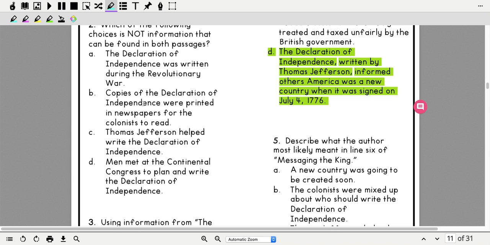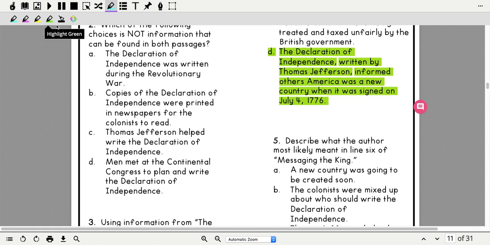Actually, now that I'm looking at it, I don't see it in Messaging the King. Thomas Jefferson's name is in bold. I can see that. It's very easy because I just look for the words that are capitalized. And D says men met at the Continental Congress to plan and write the Declaration of Independence. So I see Continental Congress in Messaging the King, and the Declaration of Independence is in both.